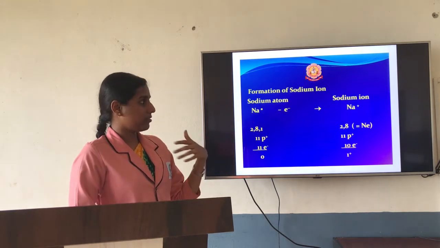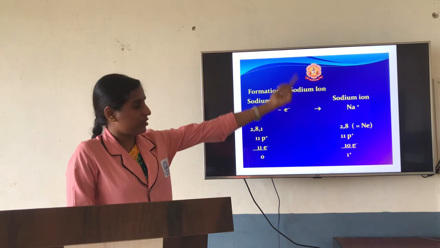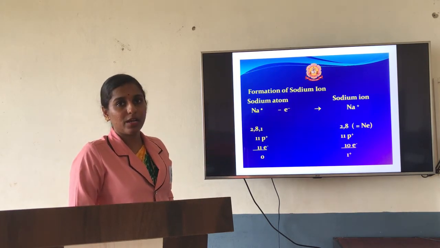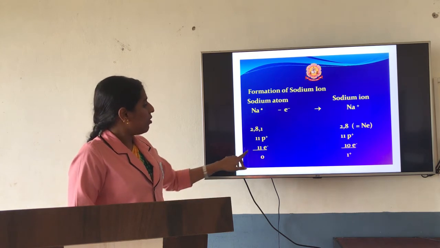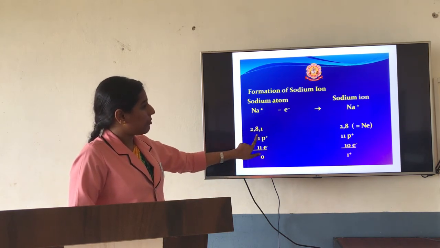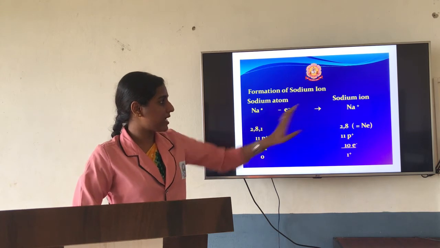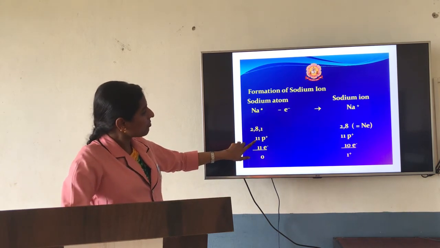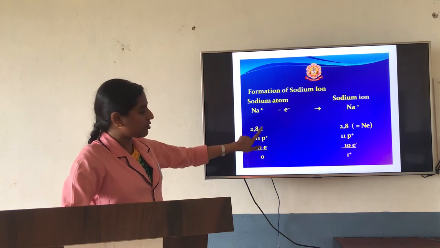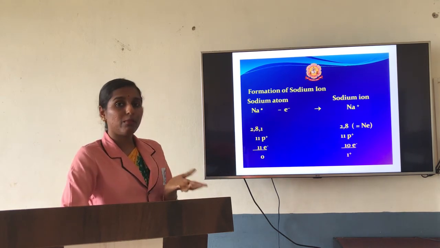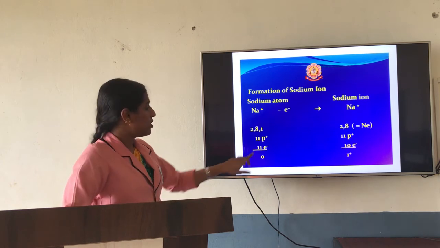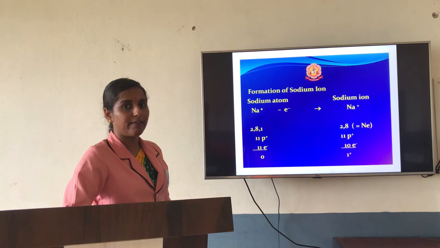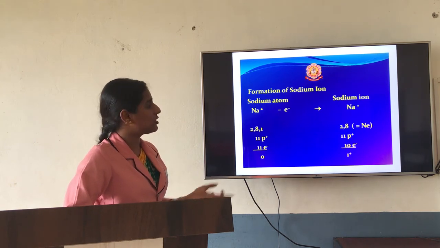The lost electron you are supposed to write on that side, as a plus electron, or here. So here 2, 8, 1, by losing one electron, forms a cation, 2, 8. Considering the charge: 11 electrons are present in the atom, and the same number of protons are present inside, so 11 protons. So the charge is 0: 11 protons, 11 electrons, charge is 0.